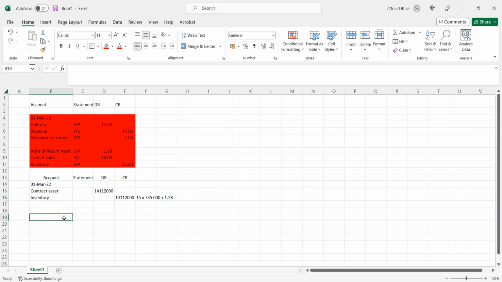Some people may say, okay, what's the point if the balance sheet is remaining the same? It's simply decreasing one asset and increasing another asset. So why don't we just do nothing? But in reality, we can't do nothing because the inventory is not there.